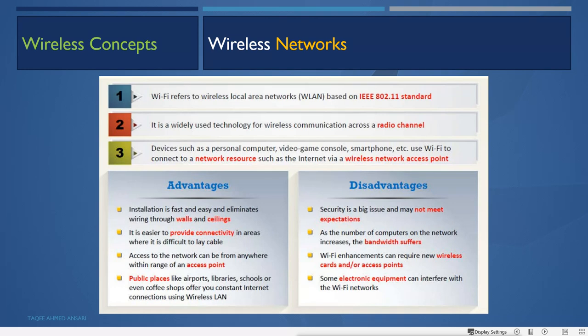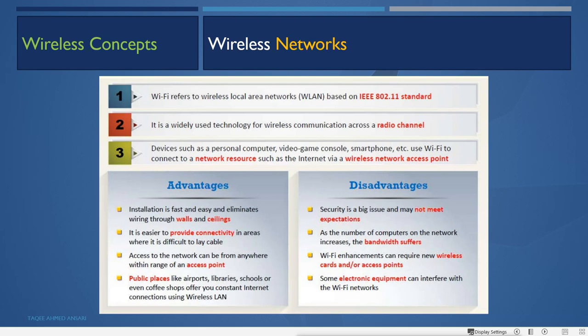With a wireless network, anyone can move around within the range of the wireless device and get the internet connection. Access to the network can be from anywhere within range of an access point. Public places like airports, libraries, schools, or even coffee shops offer you constant internet connection using the wireless LAN. It was not possible to give the LAN connection through a wired network to these public places. It was very difficult, but because we have wireless LAN, it is now possible.